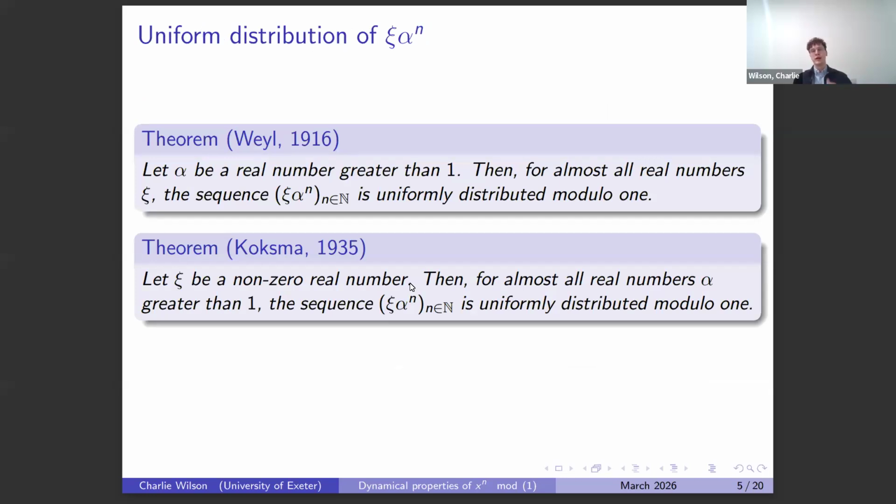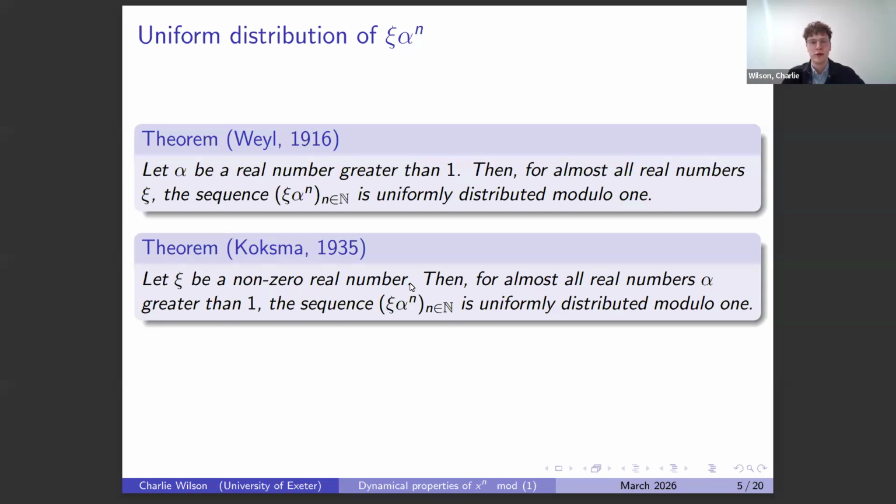The first one by Weyl says that if we fix this alpha bigger than 1, then for almost all of our real numbers psi, the sequence psi alpha to the n is uniformly distributed. And then there's the analogous result that came sometime later in the 1930s, that if I now fix the psi, then for almost all real numbers alpha greater than 1, the sequence psi alpha to the n is uniformly distributed modulo 1. The proofs don't go through exactly the same. They take slightly different directions, but both were done in the first half of the 1900s.